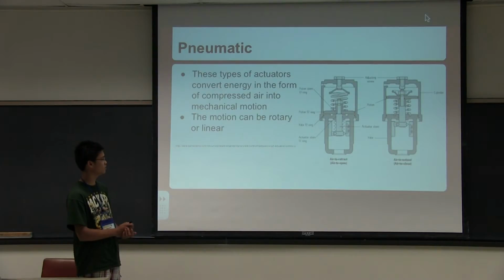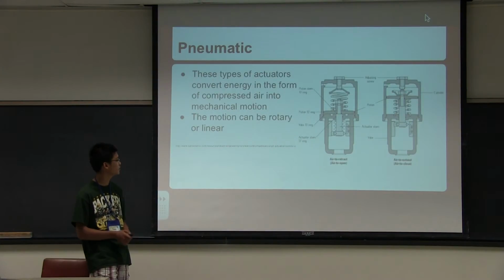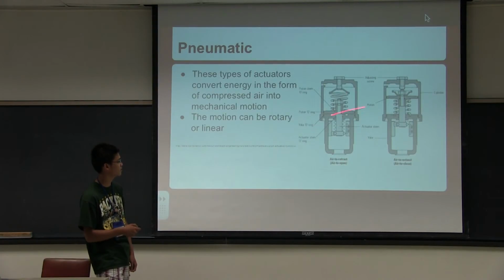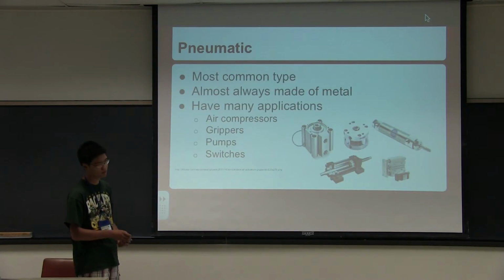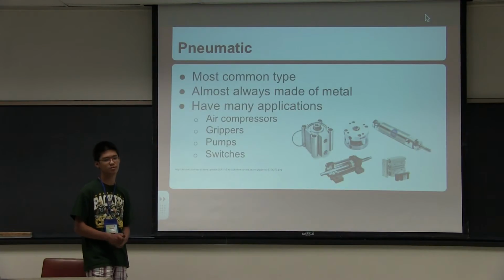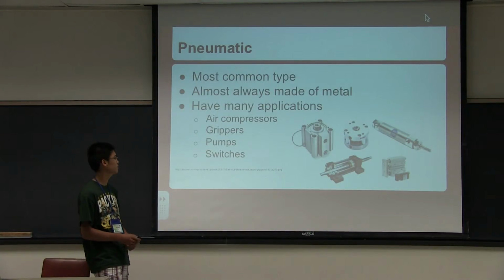And so next we have pneumatic actuators. These types of actuators convert energy in the form of compressed air into mechanical motion, which can be rotary or linear. Pneumatic actuators are the most common type of actuators. They're almost always made of metal, and they're used in air compressors, grippers, pumps, and switches. And some pictures right here.